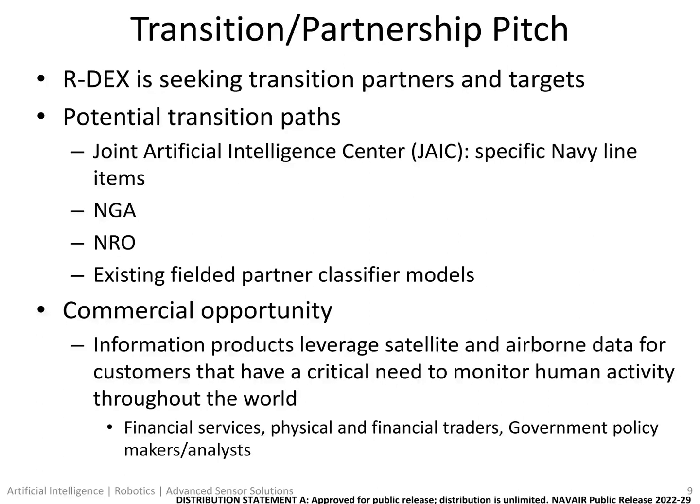Commercial opportunities include information products that leverage satellite and airborne data for customers that have critical need to monitor human activity throughout the world. Critical financial services, physical and financial traders, government policymakers and analysts, the infrastructure industry, and any customer that uses AI to automate the curation of large amounts of data.